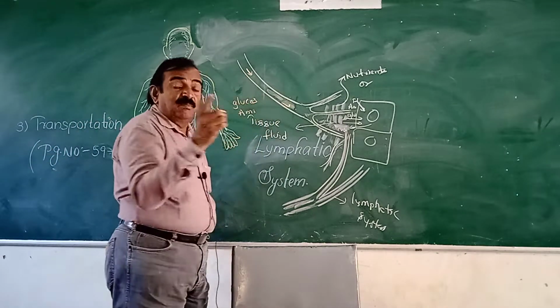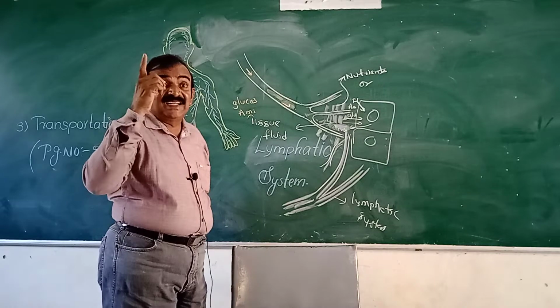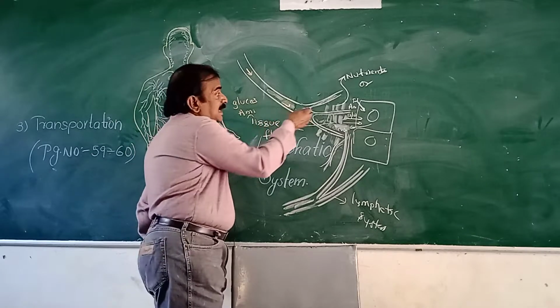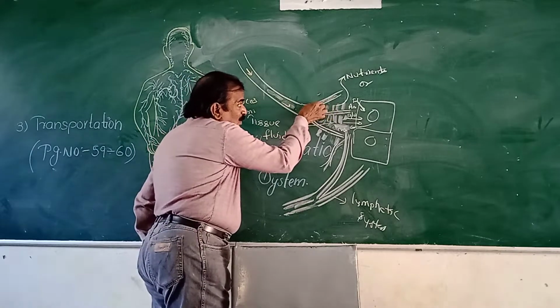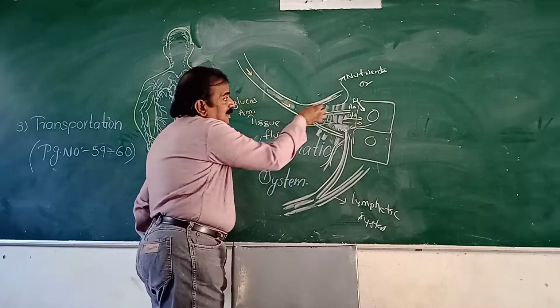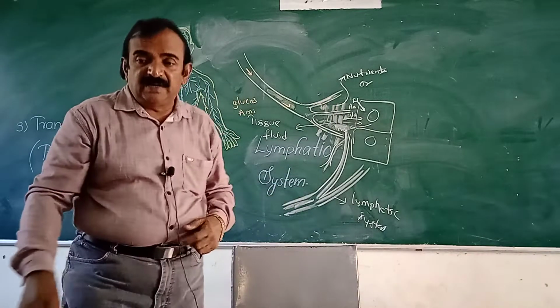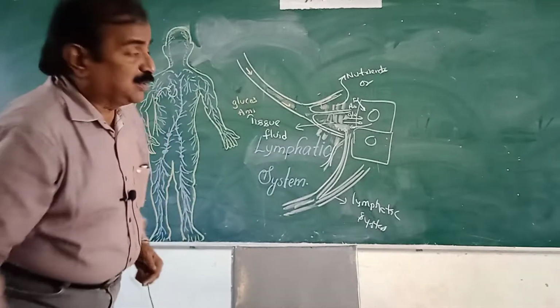So blood capillaries are one cell thick. They are made up of muscle. One cell thick. And here you see, when blood flows through the blood capillaries, some of the fluid material from the blood capillaries flows out, oozes out.